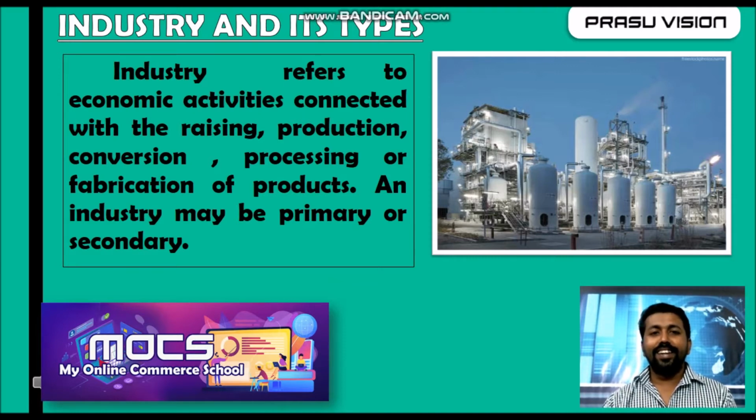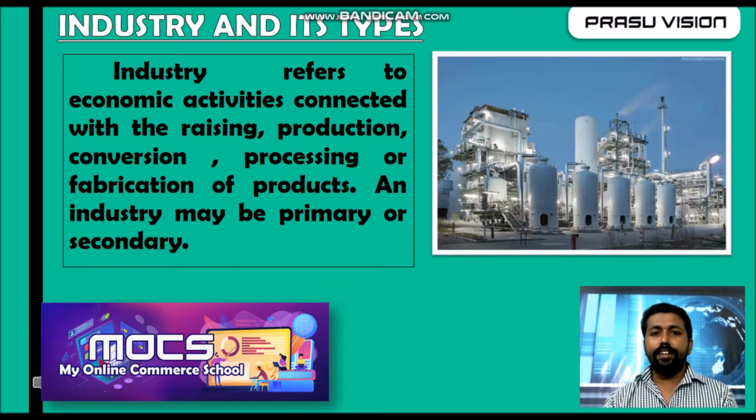That means in industry goods are produced or converted into products that may be usable for further production and for final consumption. An industry may be primary, secondary, or tertiary.